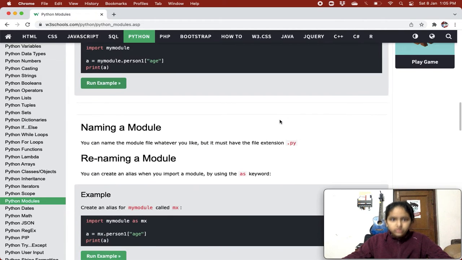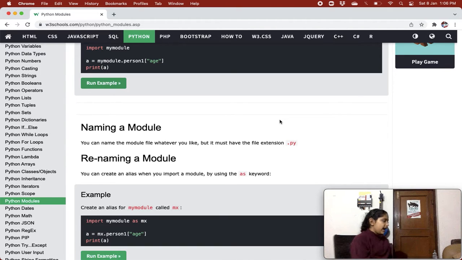So now let's learn how to name a module. You can name the module file whatever you like, but it must have the file extension .py. It's very easy: you write your normal code, and you can give your module whatever name you want, but you have to remember that the extension at the end should be .py. All right. Now, because we have learned naming a module, let's learn renaming a module.